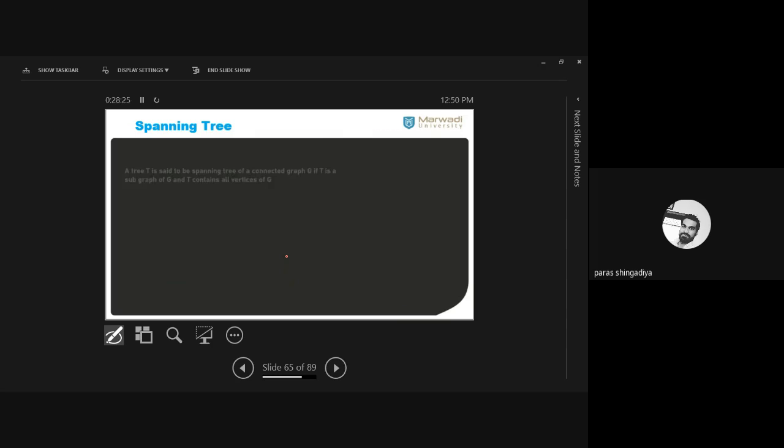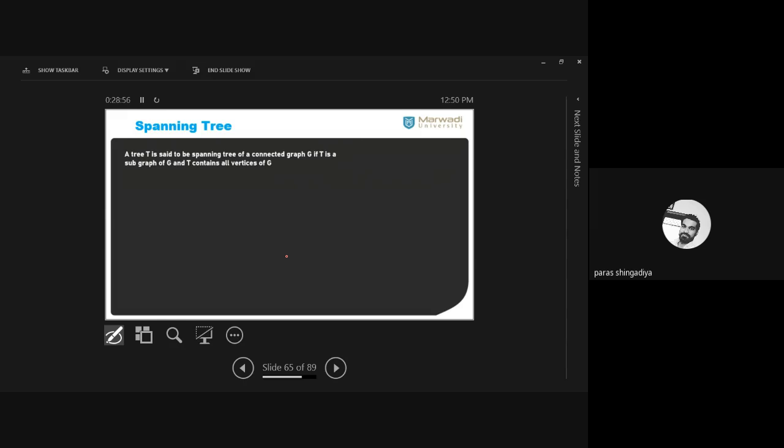Now the next topic is spanning tree. What is the meaning of spanning tree? We have one connected graph, which includes some closed walks, loops, and parallel edges, closed cycles. So we have this type of graph, which is a connected graph. And now in the spanning tree, we apply some properties, some results, to make this type of graph into a tree.